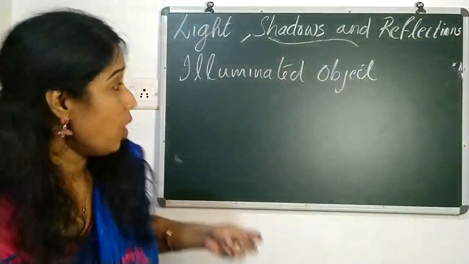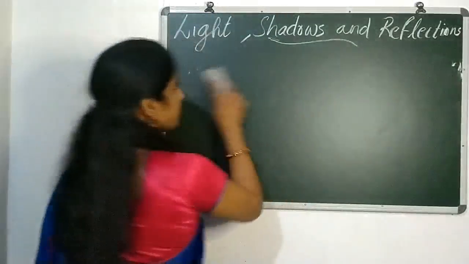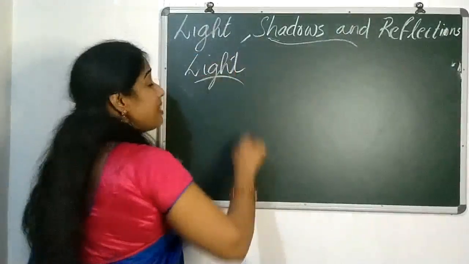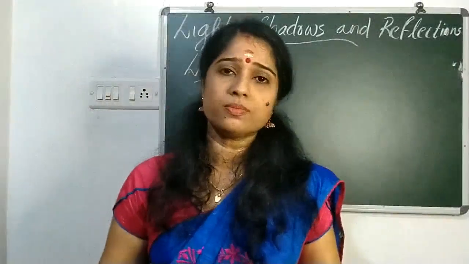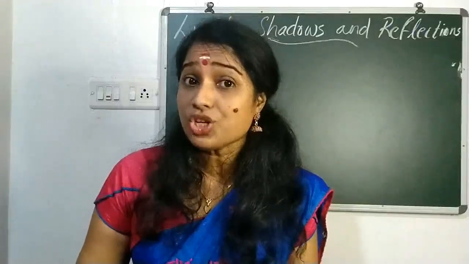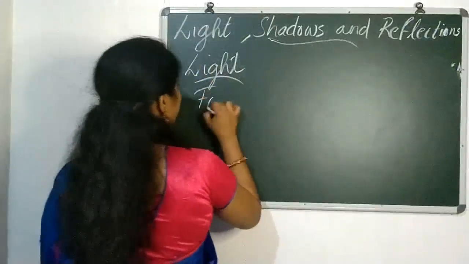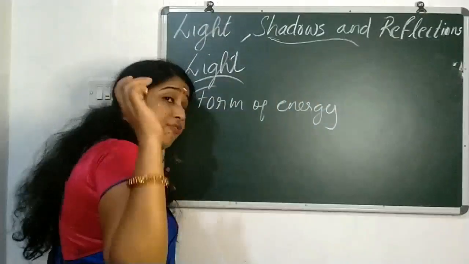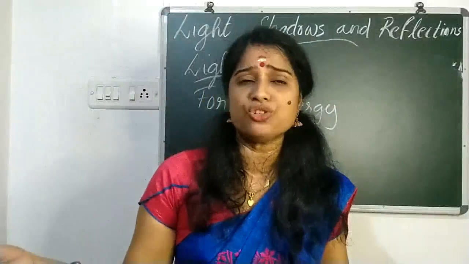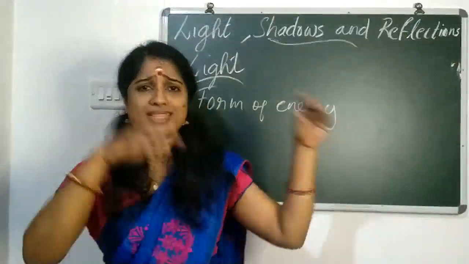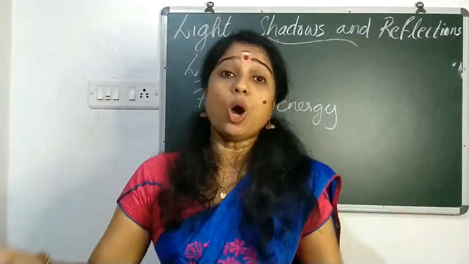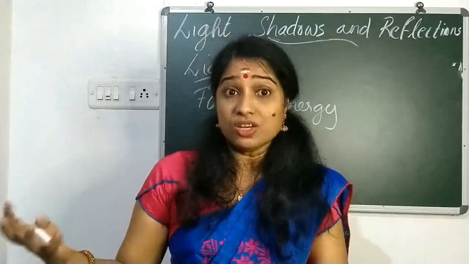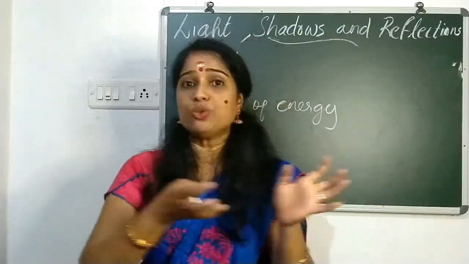Now we can move on to what is light. What is light? Who can tell me what is light? Light is a source of energy, or light is a form of energy. We can say light is a form of energy. Any form of light can give us energy. Any form of light, whether it is sun, whether it is a candle, whether it is a bulb, any luminous object, it gives what? Light or energy.